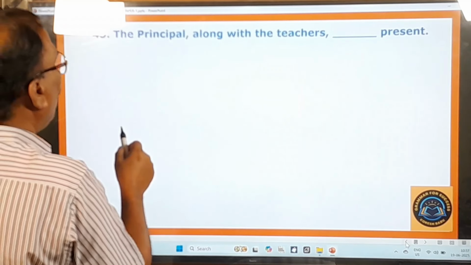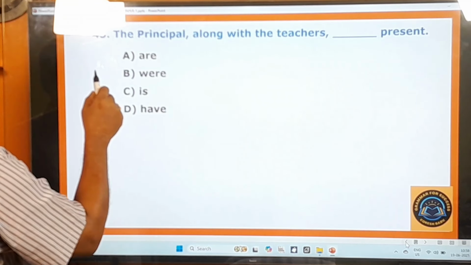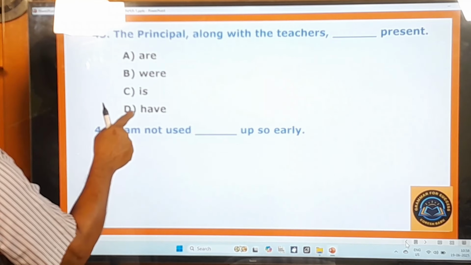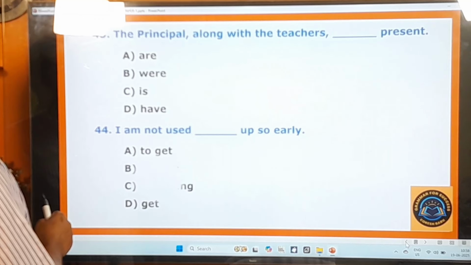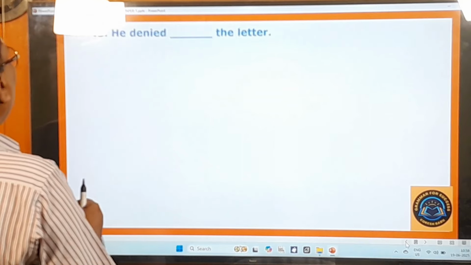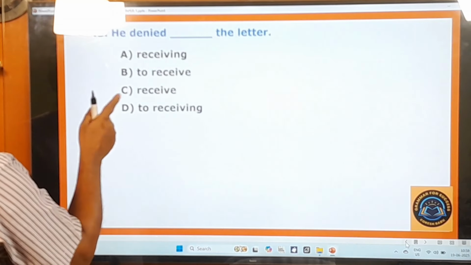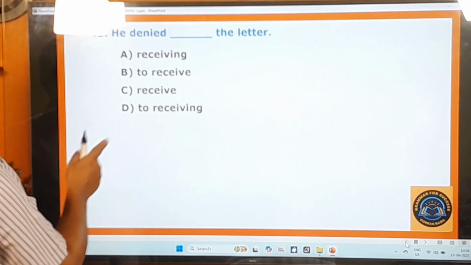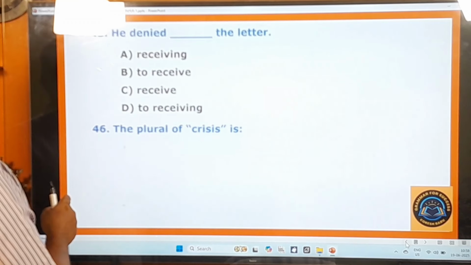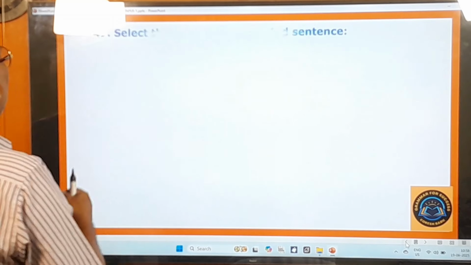43rd question. The principal along with the teachers dash present. Are, were, is, have. 44th question. I am not used dash up so early. To get, getting, to getting, get. 45th question. He denied dash the letter. Receiving, to receive, receive, to receiving. 46th question. The plural of crisis is: crisis, crisis, crises, crises.